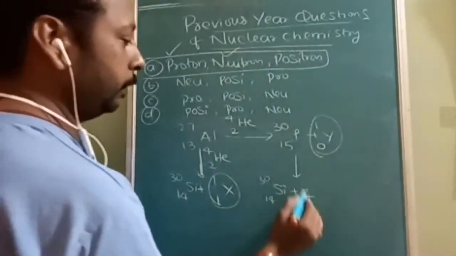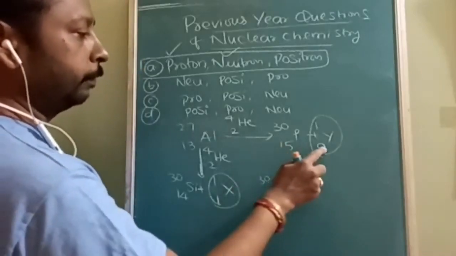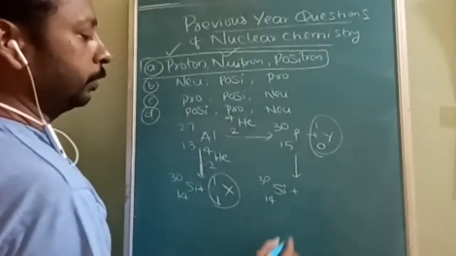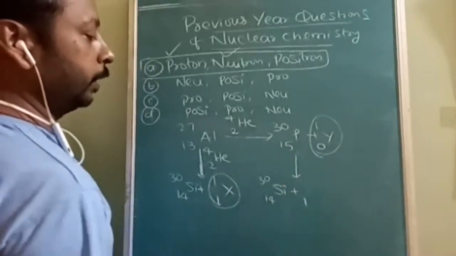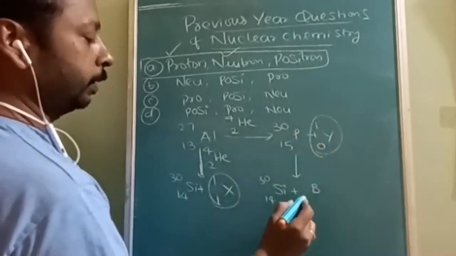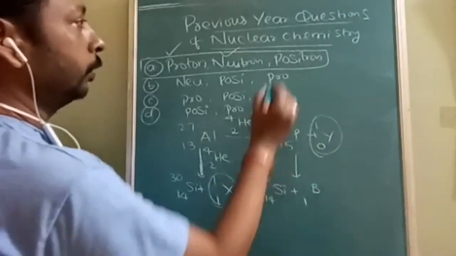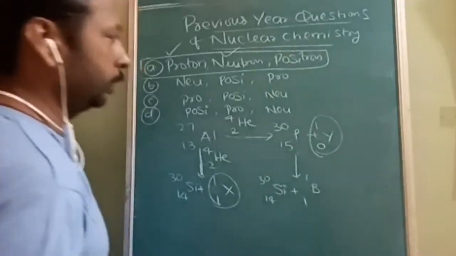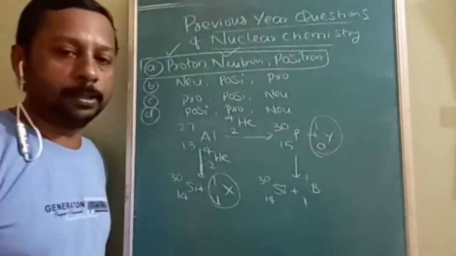Now when you compare here, 15 and 0 gives 15, but here it is positron. So what should I write? The mass number is 0, and the atomic number is 13 plus 1. So what is the answer? Positron, 0 comma 1. Understood? Positron is the answer.